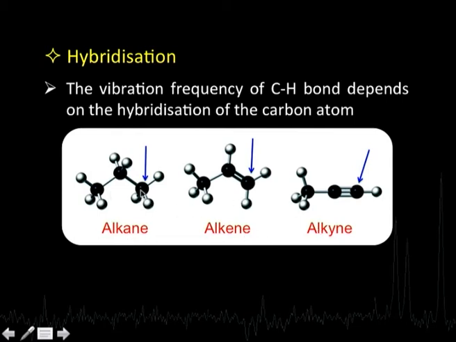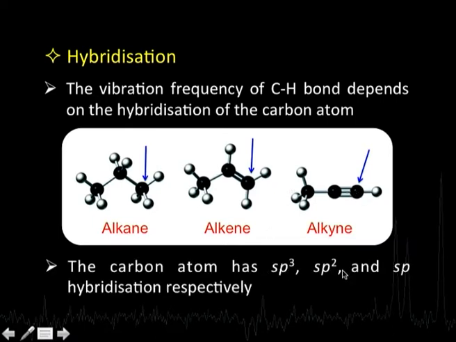In the case of alkane, we know that this carbon atom, to which I am looking at this C-H bond, is under consideration. Here, this C-H bond is under consideration. If I look at these three molecules, we find that this carbon atom is sp3 hybridized, this is sp2 hybridized, and this is sp hybridized. That is, we have sp3, sp2 and sp hybridization respectively in these three cases.